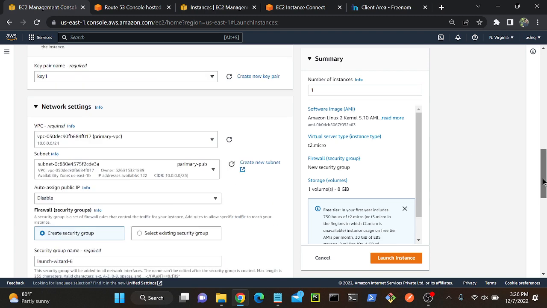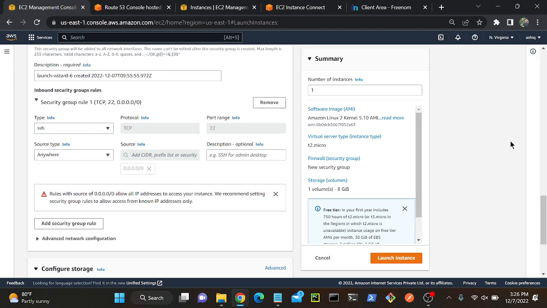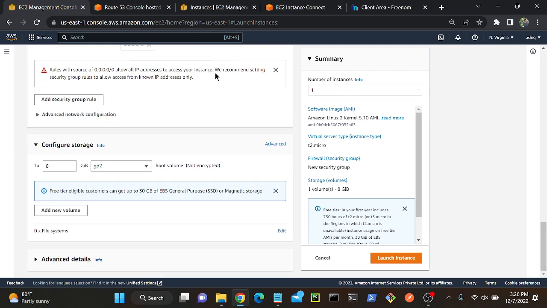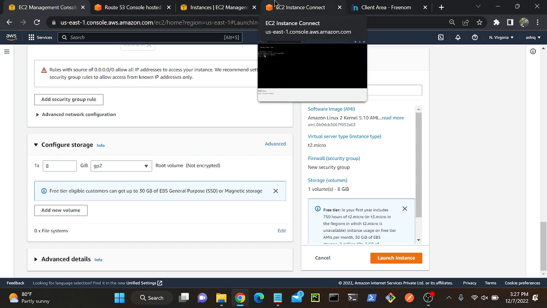Okay, then what do I have to do? See, when I'm creating my server, at that time itself I require a website. I don't want to log into my virtual machine. I don't want to do that. So how to do that? Instead of accessing my server, when my server is being created, at that time itself the website has to be created. What do I have to do? What is user data?